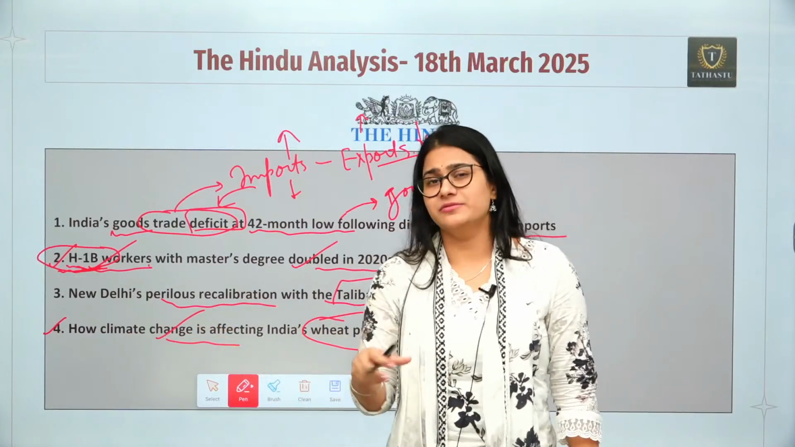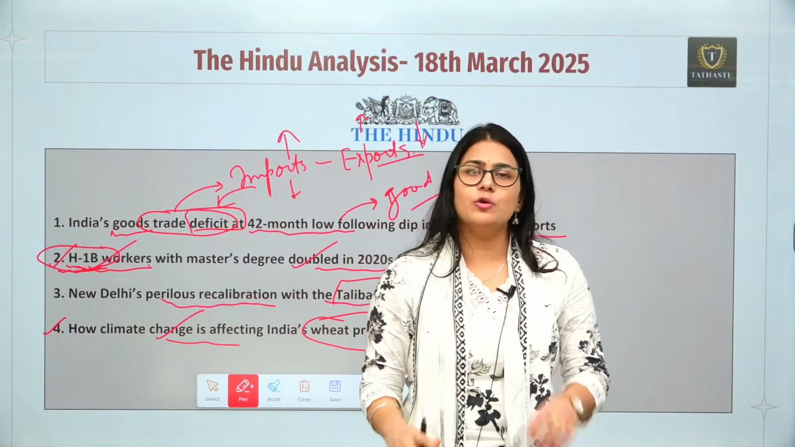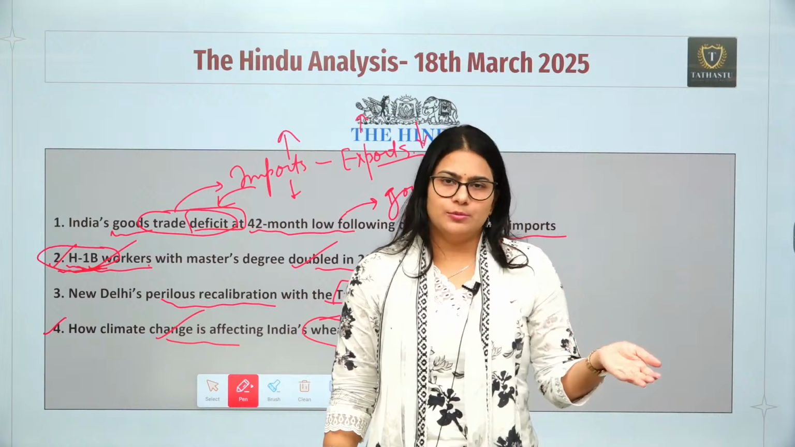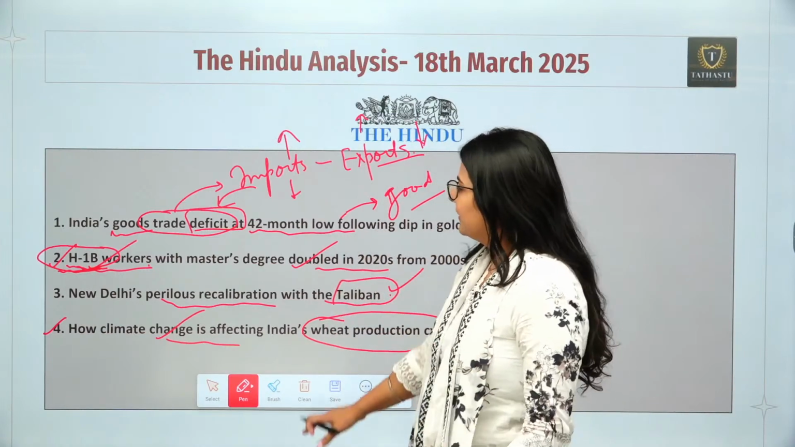What are the issues, what is the impact of heat waves on wheat production, which is a rabi crop, and what can be a possible outcome of that. So we are going to know everything in detail. So let's start each and every article one by one.